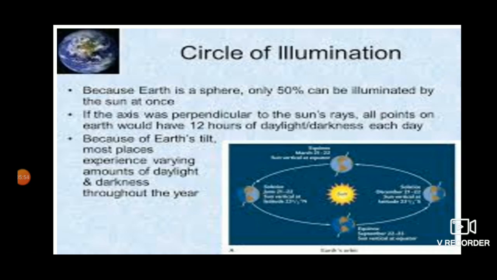The axis of the earth is not straight. It is tilted at an angle of 66 1/2 degrees with the plane of the earth's orbit around the sun. The inclination of the axis is always in the same direction towards the pole star. It is because of the inclination of the earth's axis that the length of days and nights keeps changing. The days are longer in summer than the nights, and in winter we have longer nights and shorter days.